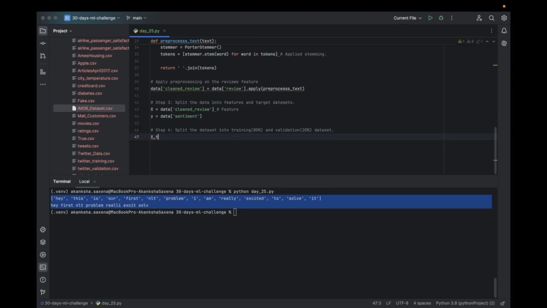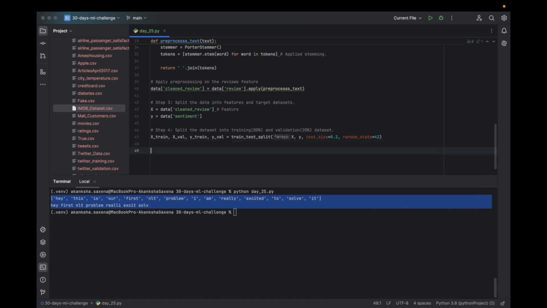It is going to be x train, x validation, y train, y validation, train test split, specify the feature and the target. The size of the test is going to be 0.2, which is 20%. Random state 42, which is to make sure that whenever we are running this script, it generates the same output.